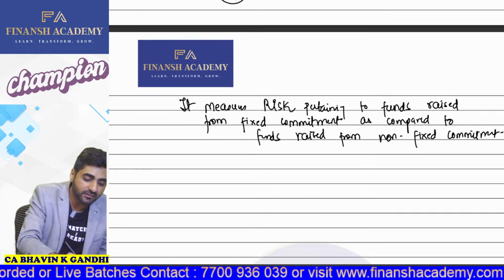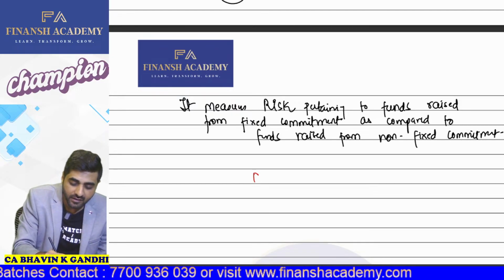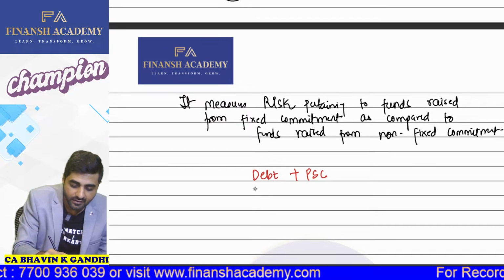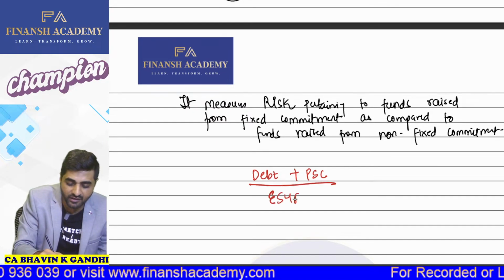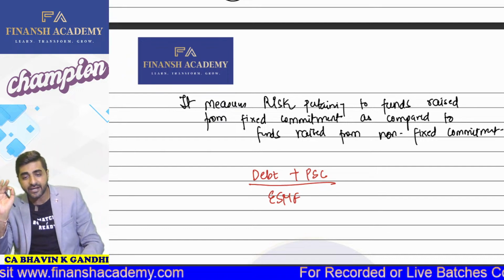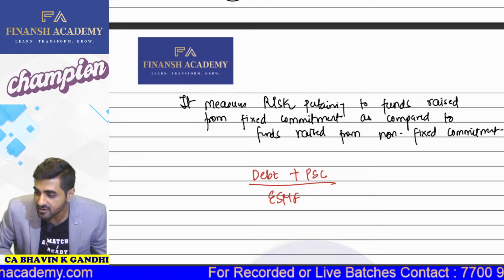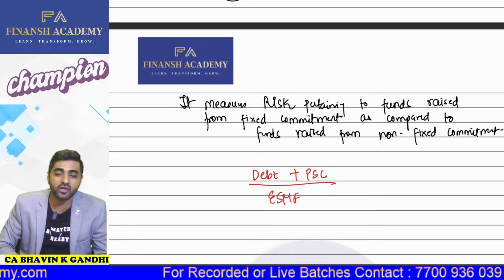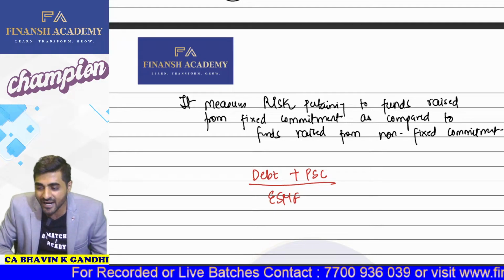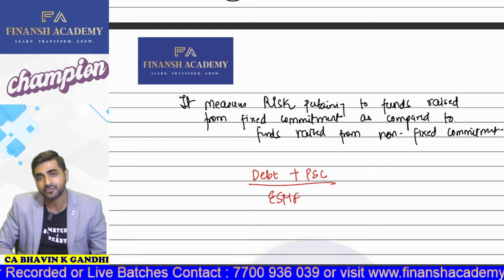So guys, what is this ratio? This ratio is defined like this: debentures or debt plus preference shares, divided by equity shareholder funds. So how is this ratio defined? Debt plus preference shares, which we are going to divide by your equity shareholder funds. So fixed commitment upon non-fixed commitment sources.